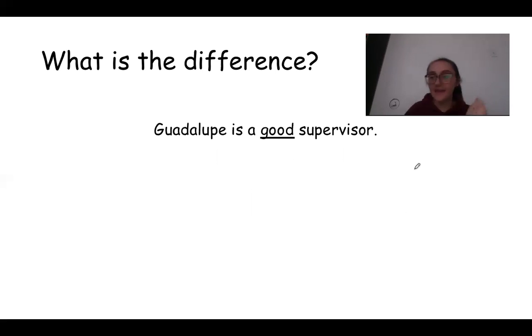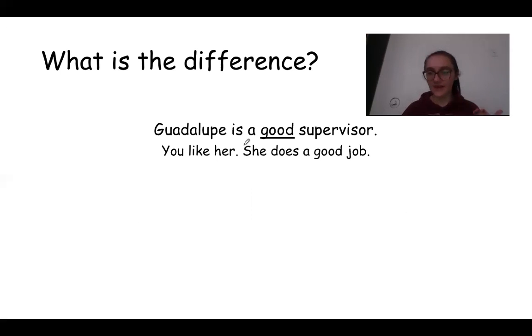So again, if I said Guadalupe is a good supervisor, what you mean when you say that in English is that you like her. She does a good job.